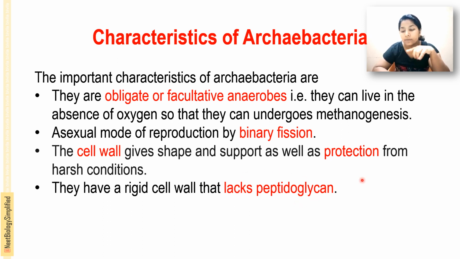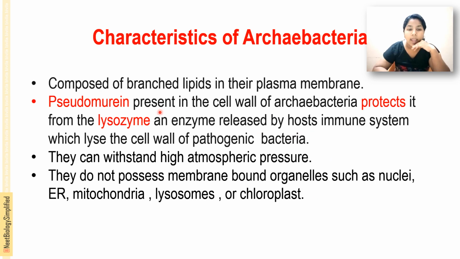That is the difference from the bacteria. Bacterial cell walls contain lipopolysaccharide or peptidoglycan, but in the case of Archaebacteria they lack peptidoglycan in their cell wall. They have branched lipids in their plasma membrane, but peptidoglycan is absent. But in the cell wall, pseudomurein is present, that is present in the cell wall of Archaebacteria.